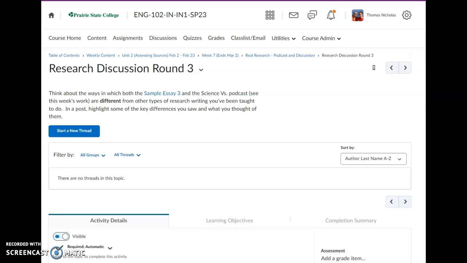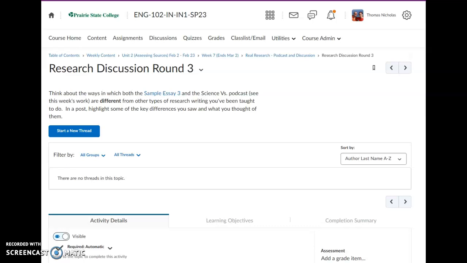a research paper. So what I want you to do as a group, again, this will be same groups we've worked with all semester long. In a post, I want you to highlight some of the key differences you saw between these and the types of writing you've been taught to do in the past. The types of research papers you've written in the past, okay?